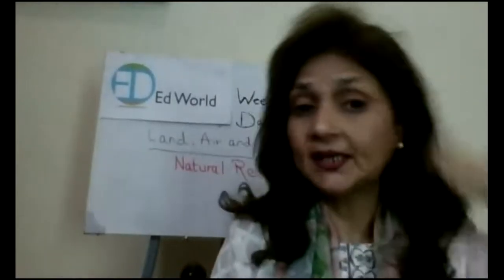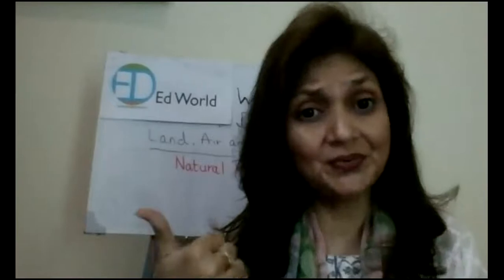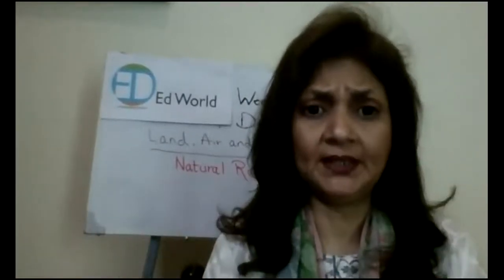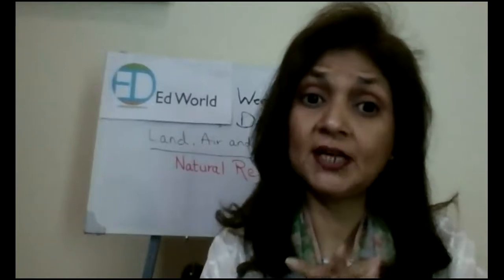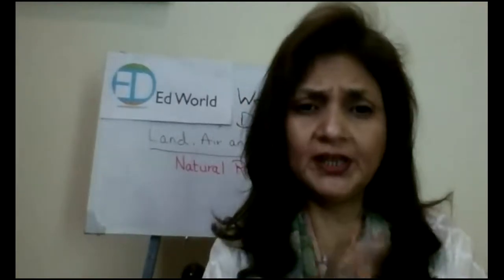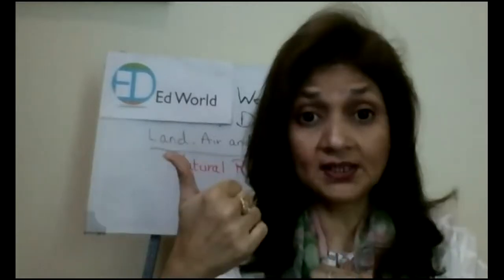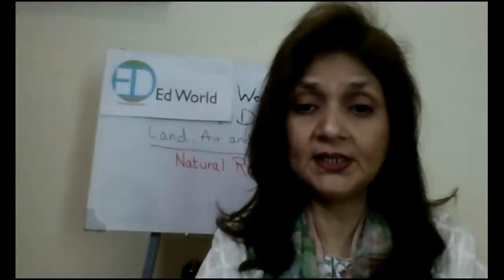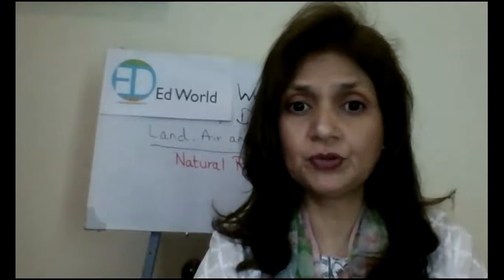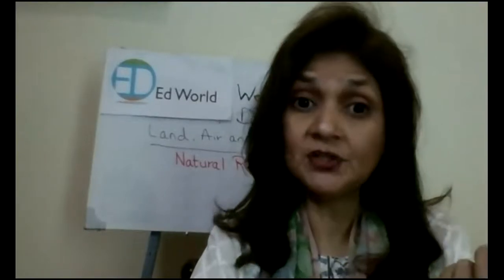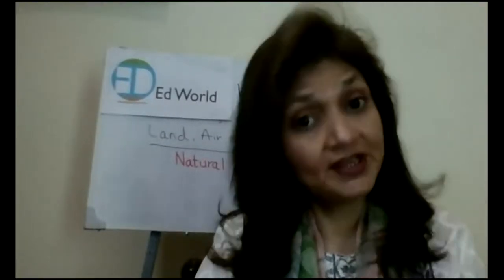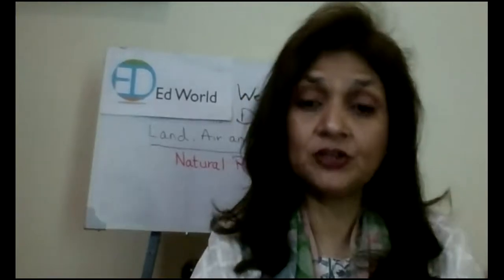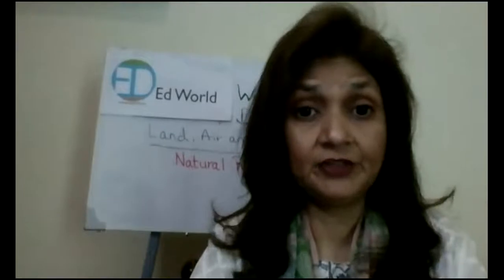Can you think about, I'm asking this from the whole class, whether it is grade 1 student or grade 2 student, can you tell me some natural resources that come from earth? Do you know the names? You see, rocks, they come from earth. Water comes from earth. Any other? Can you tell me some other name of the natural resources that come from earth? Water comes naturally, rocks come naturally, trees come naturally. So these are the natural resources that naturally are there, which come from earth.